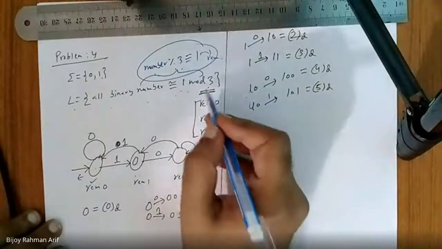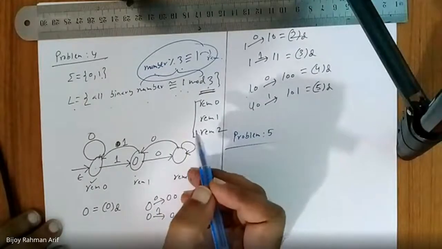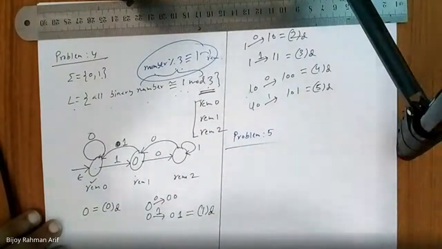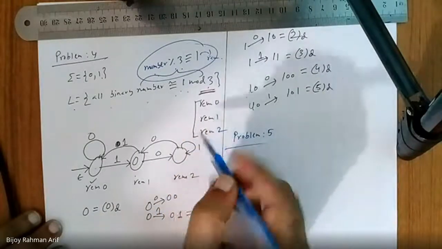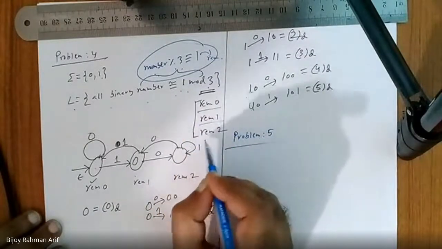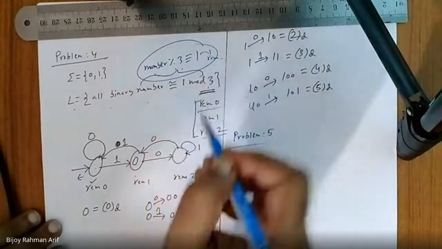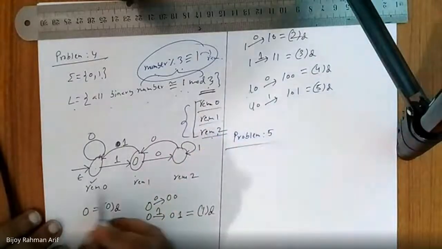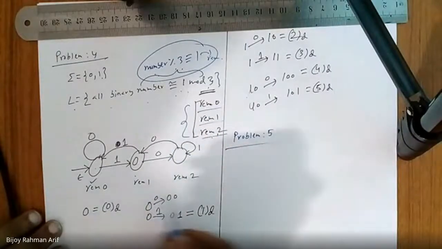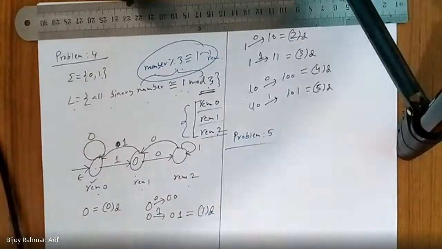As in all the mod operations, the remainders go from 0 up to that number minus 1. So in this case, mod 3 has remainder 0, remainder 1, remainder 2. 3 minus 1 is 2. So remainder 0, remainder 1, and remainder 2. So in my DFA, there will be 3 states: remainder 0, remainder 1, and remainder 2.